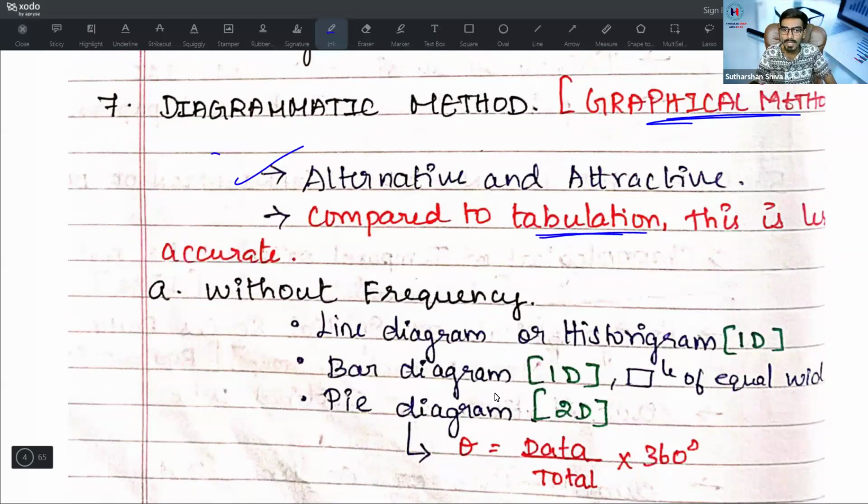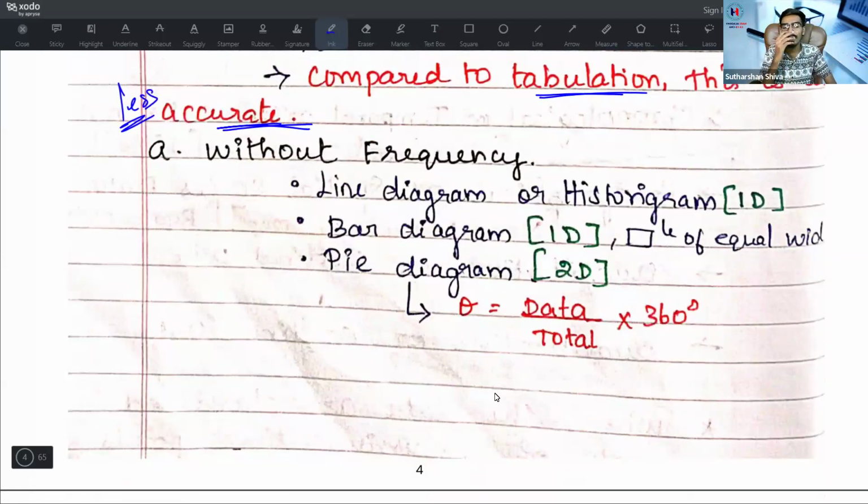Compared to tabulation, this is less accurate, because in tabulation we have exact data, but in a diagrammatic series some minute points and errors may occur. So compared to tabulation, this is less accurate. Next, this is further divided into without frequency and with frequency.